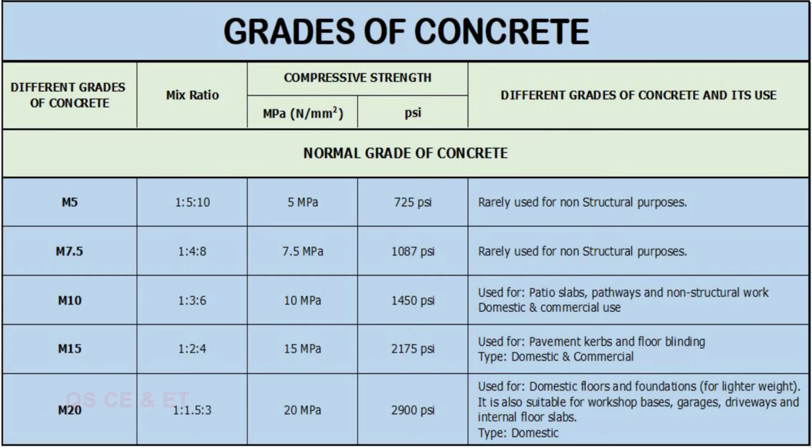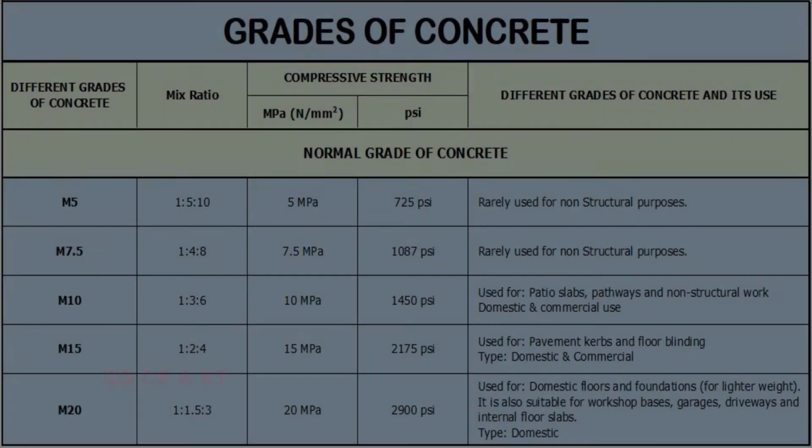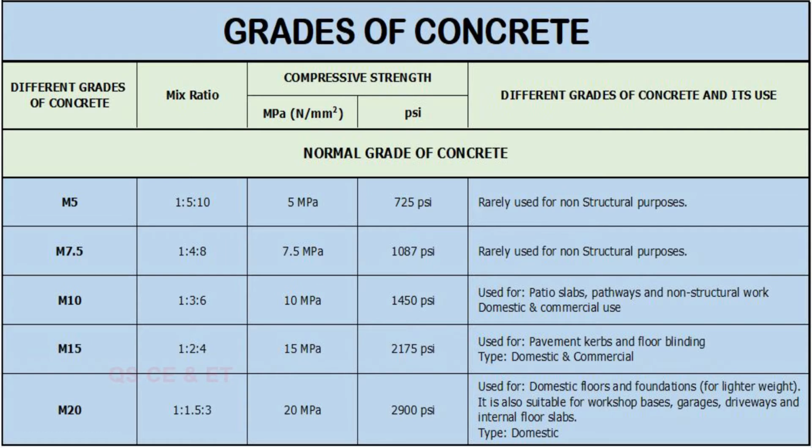M10 grade mix ratio is 1:3:6. Compressive strength in MPa is 10 and 1450 is in PSI, and it's used for pressure slab, pathways and non-structural work, domestic and in commercial use also. M15 grade 1:2:4 ratio, and compressive strength in MPa is 15 and compressive strength in PSI is 2175, used for pavement curbs and floor blinding. Type domestic and commercial both.